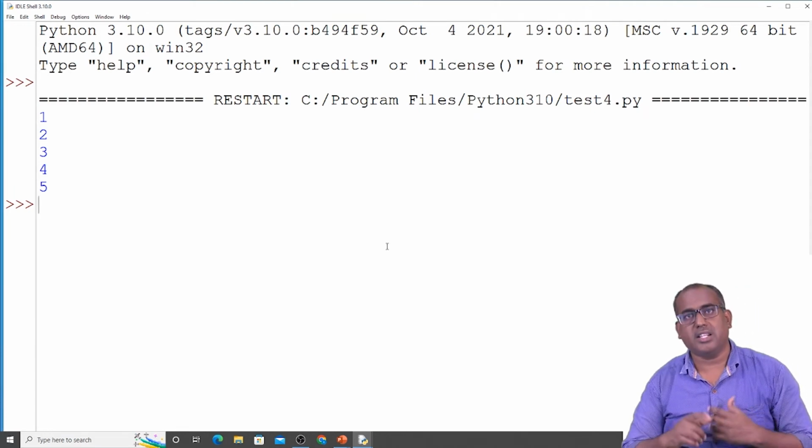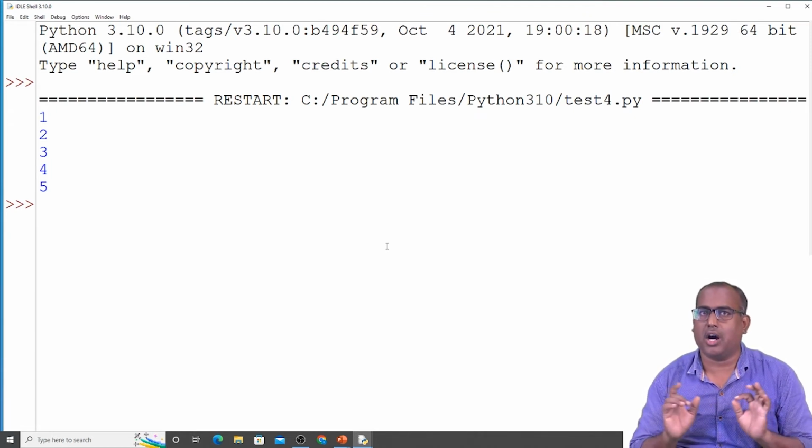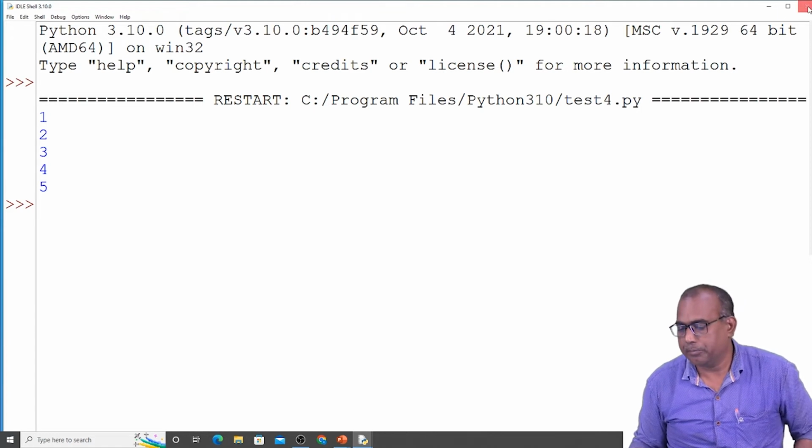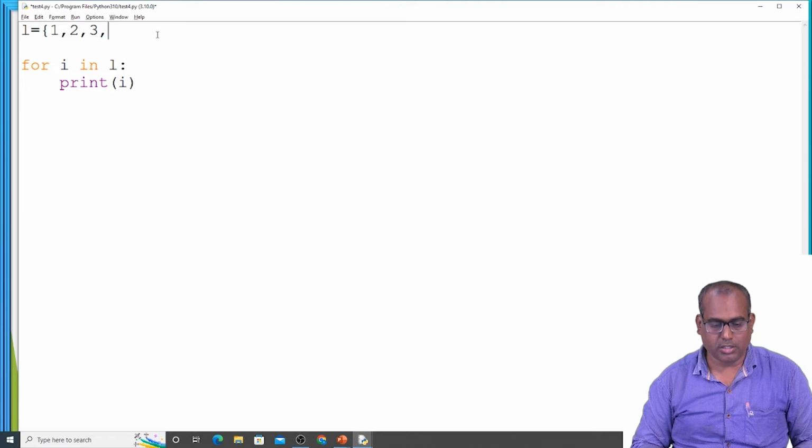But in while loop we are not able to access the set elements, because we cannot access set elements based on the index. Set elements are unordered, they don't have an order. And let us see one string also.